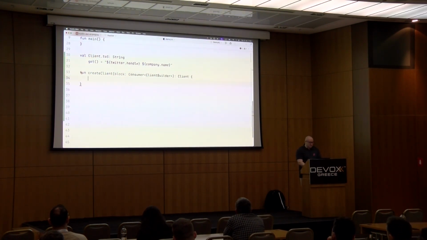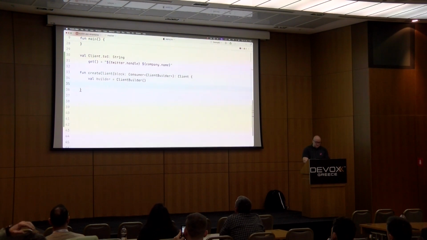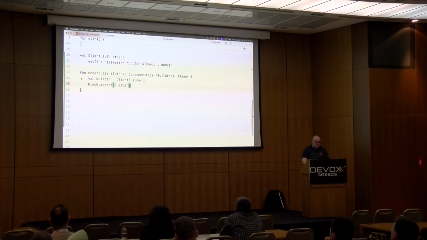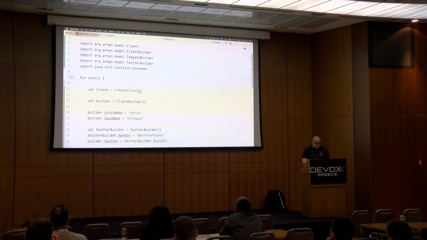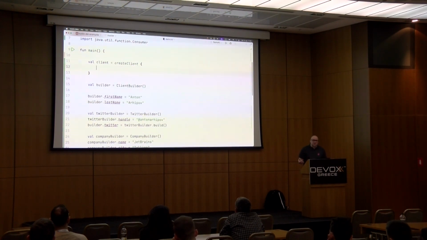So to use that now, we need an instance of that client builder. And then the block of code, the consumer, is going to accept that instance. And after the mutation, we're going to just return the result of the build method. Cool. So now we can use this method to create the instance. And since it's a single lambda parameter, we can write that outside of the parentheses for the parameters list.